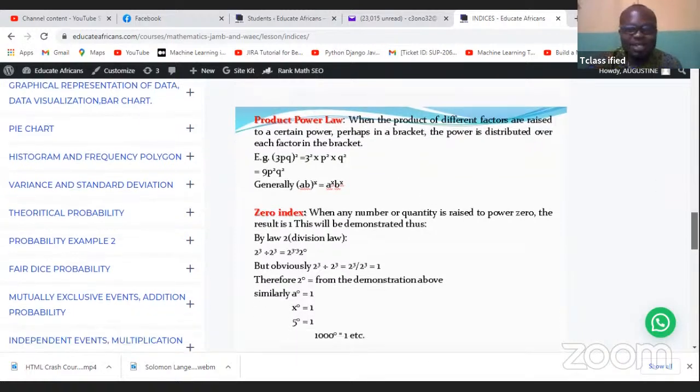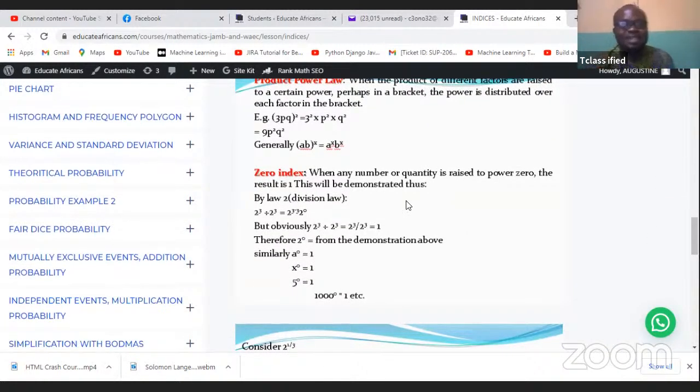Now we'll talk about the zero index law. The zero index law simply says that anything to power 0 is equal to 1, even if it is 1 million. 1 million to power 0 is 1. 2,000 to power 0 is 1. 5 to power 0 is 1. Everything to power 0 is 1. So take note.